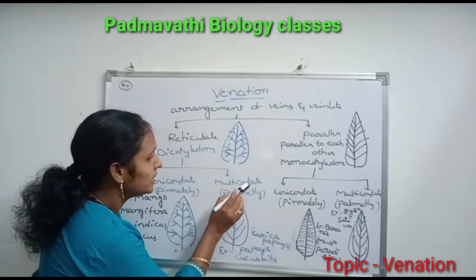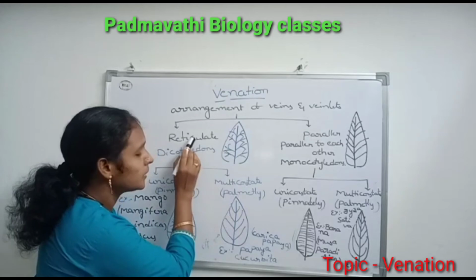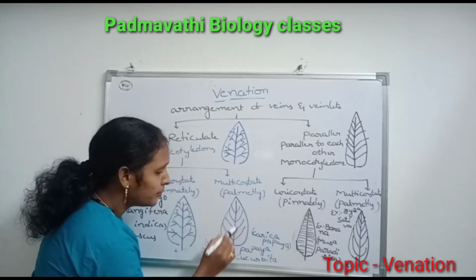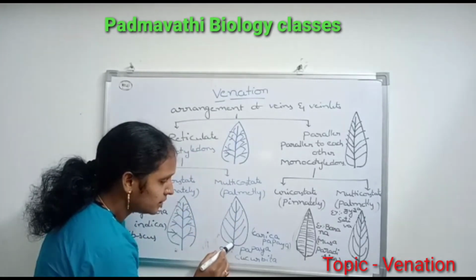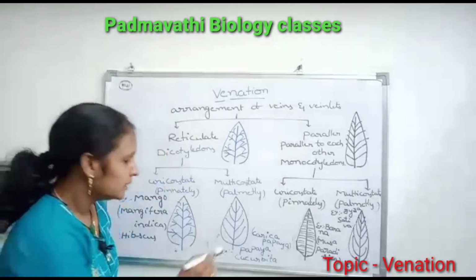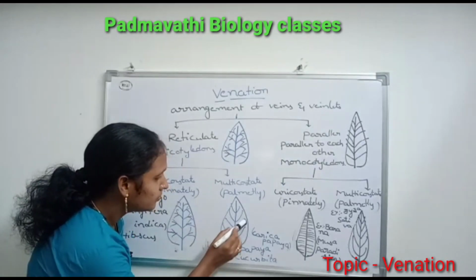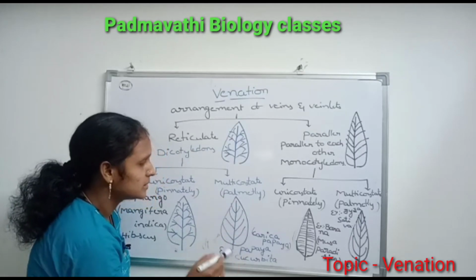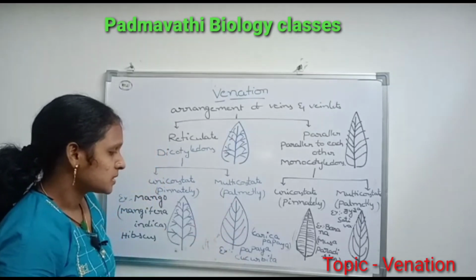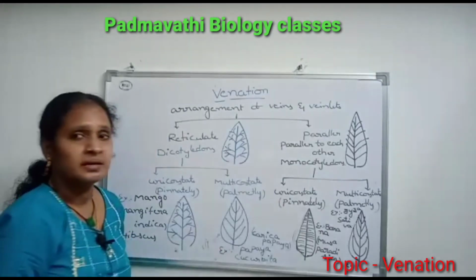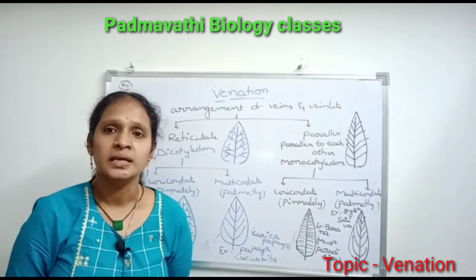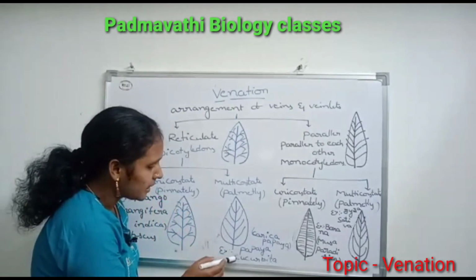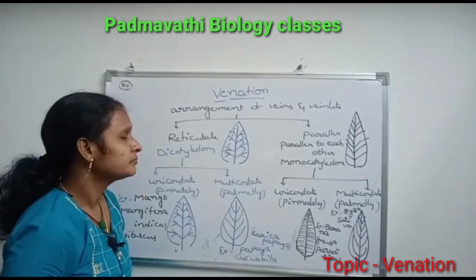Multicostate or palmately reticulate venation means a number of midribs are present in the lamina. These midribs divide into veins and veinlets to form a network. Example, papaya. Scientific name of papaya is Carica papaya. Another example is cucurbita.